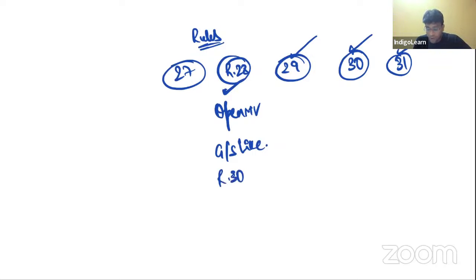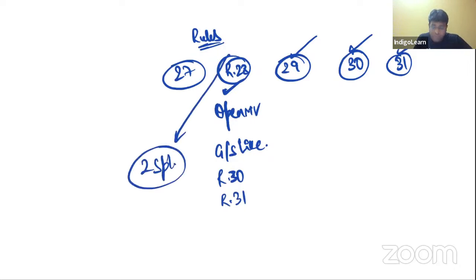That is also not possible, Rule 30. That is also not possible, Rule 31. But in Rule 28, we have got 2 special points, guys. The first special point says, if the recipient is eligible for full credit, then invoice value shall be deemed to be open market value.